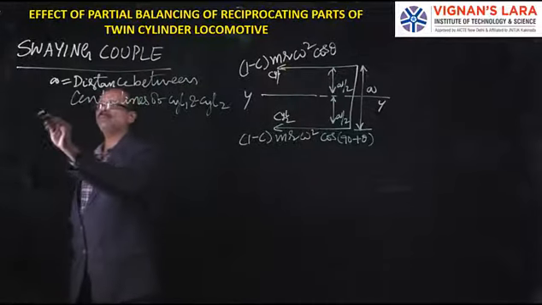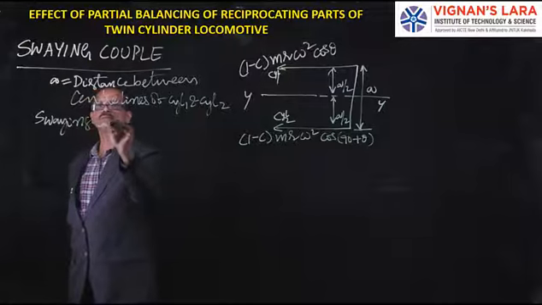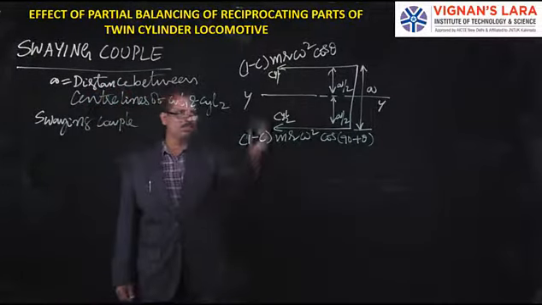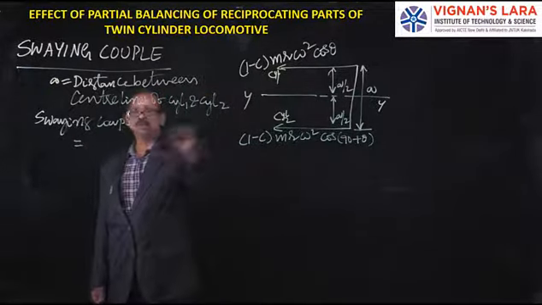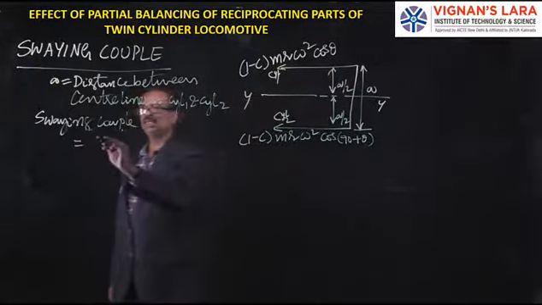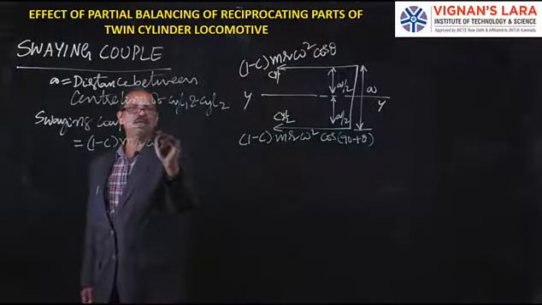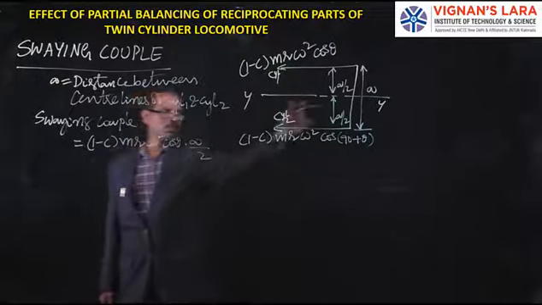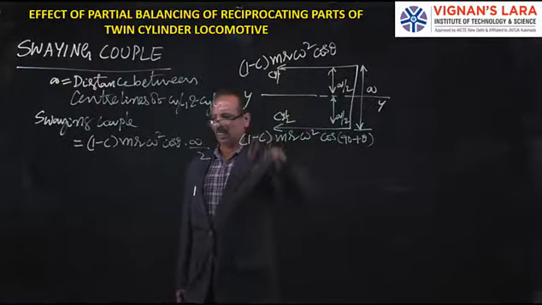between the cylinder 1 and cylinder 2 center lines. Then the swaying couple is, take the moments about the y axis. So one force into distance is (1 − c) m r ω² cos θ into a/2, which causes an anticlockwise moment.